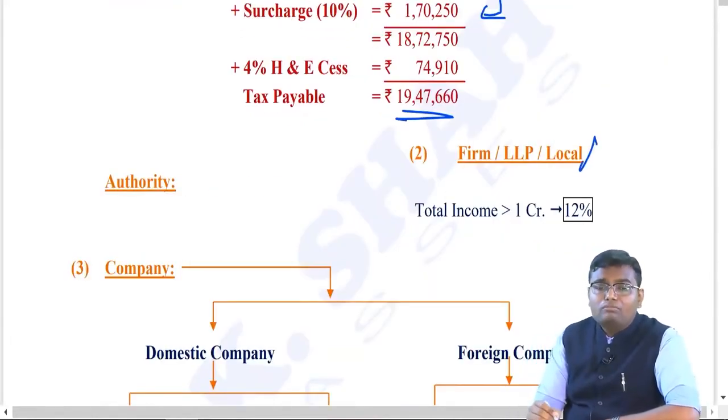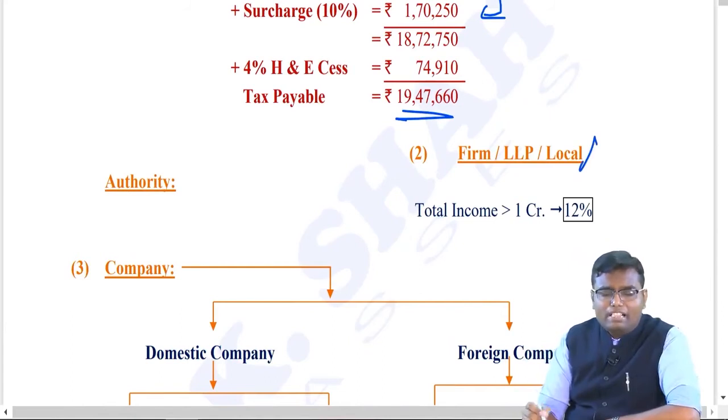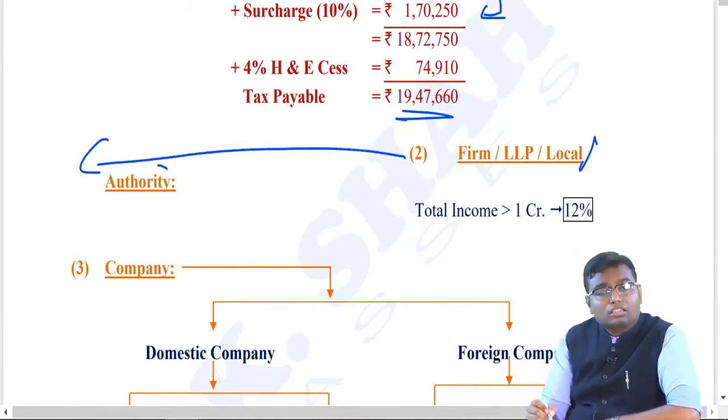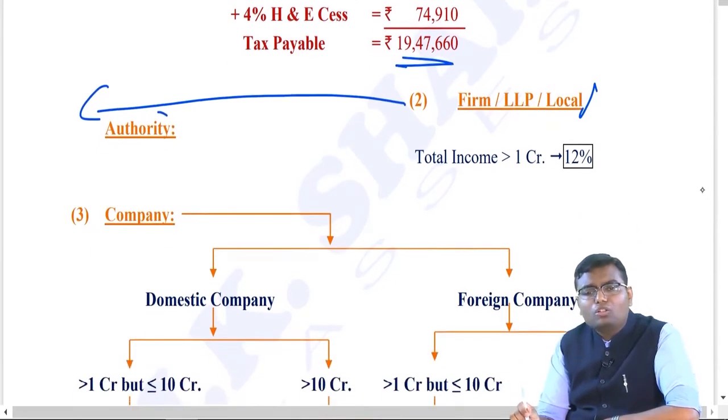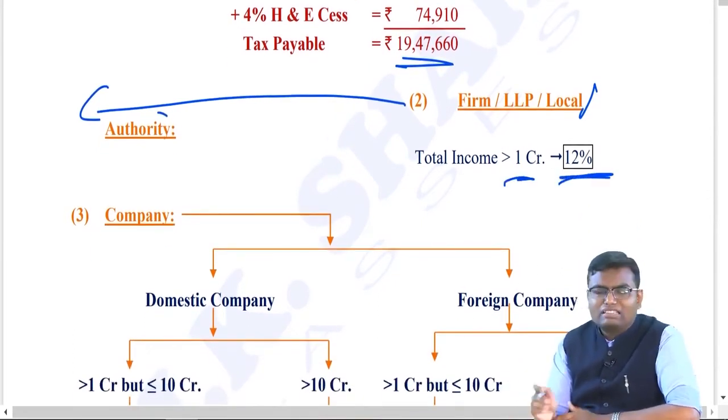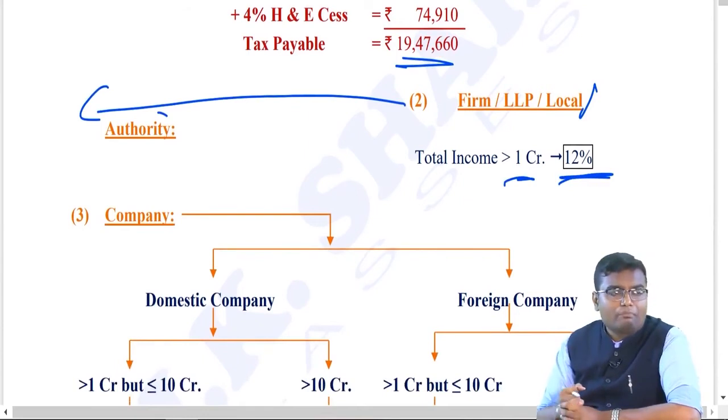Now if you are a firm, LLP, that is limited liability partnership, or a local authority, then the surcharge rate will be, if your total income is more than 1 crore, 12%. So in case of a firm, basic tax 30%, total income more than 1 crore up to any income, then surcharge rate 12%. After all that, 4% health and education cess.